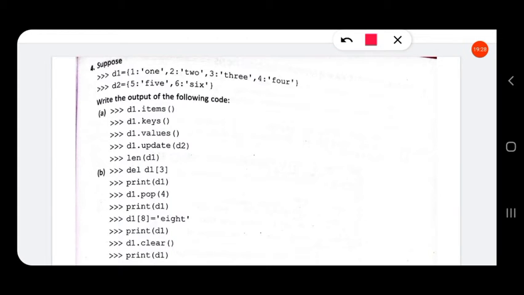Now the next statement is D1.clear(). We know that the clear function will clear the dictionary, that is, delete all the key-value pairs in the dictionary, but the dictionary will be there, an empty dictionary. The dictionary won't be deleted, there will be an object of dictionary. So for this statement also no output will be there, it will just clear off the elements in the dictionary. Now print D1 means it will print an empty dictionary, because now the dictionary is empty. No elements are there. Everything is cleared.